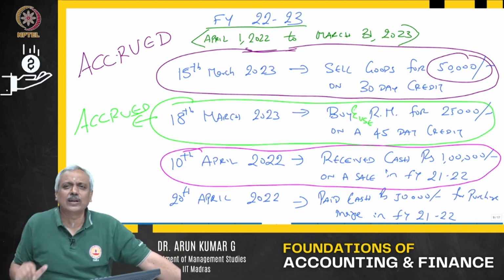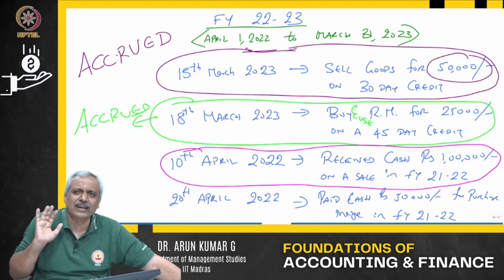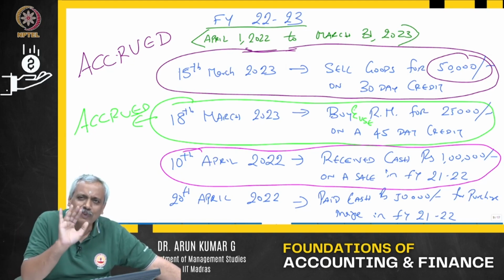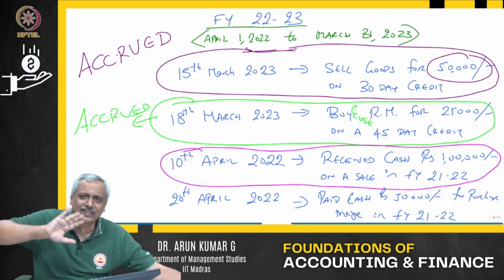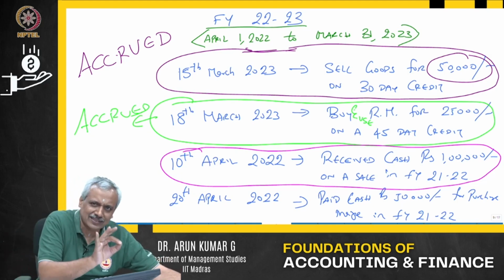So what happens to the 1 lakh? Will we not record it? We will record it. I am not saying we will not record it, but we will not record it in the P&L, the profit and loss or the income statement. That's all what I said. I never said we will not record it. I said that we will not record it in the profit and loss or the income statement.